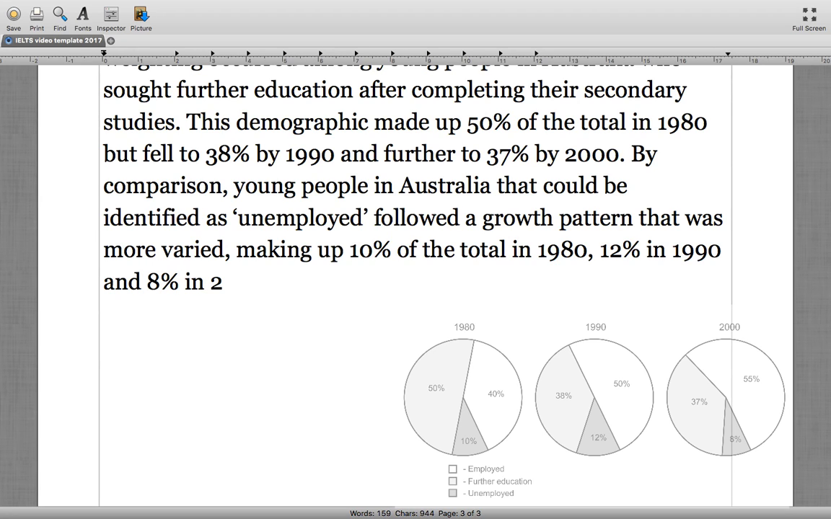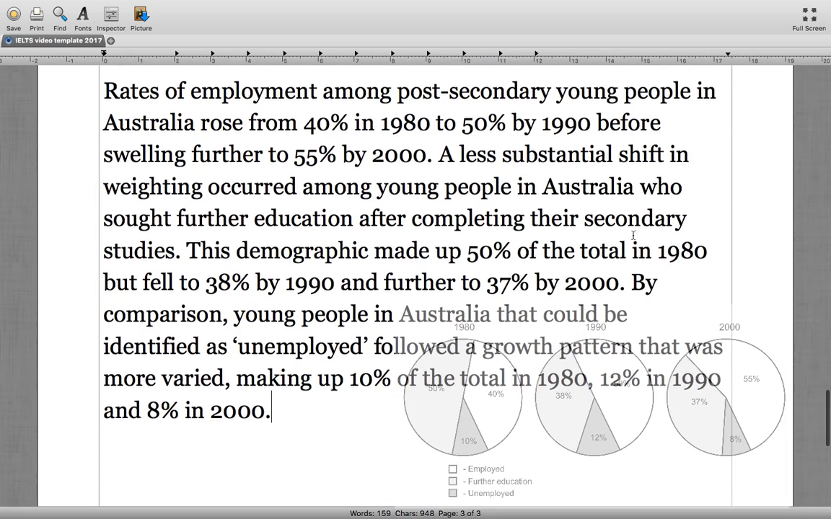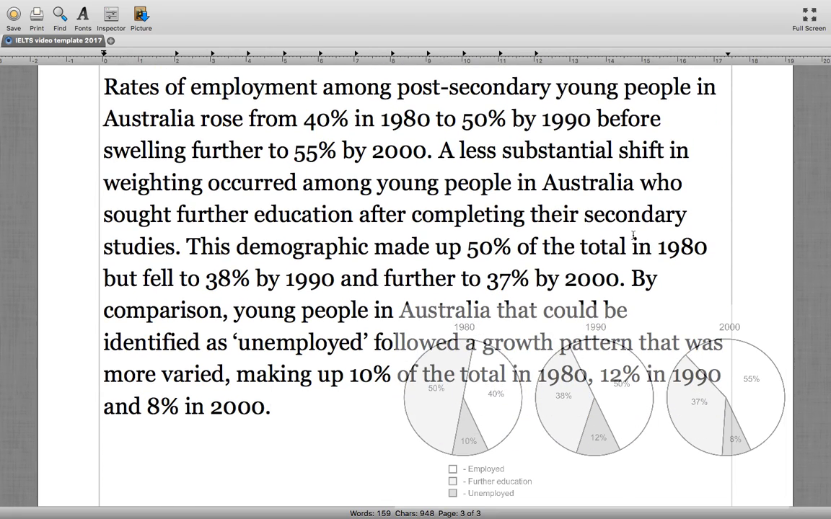8% in 2000. Okay, so I'm just going to read the paragraph again to make sure we're flowing between sentences well. Rates of employment among post-secondary young people in Australia rose from 40% in 1980 to 50% by 1990, before swelling further to 55% by 2000. A less substantial shift in weighting occurred among young people in Australia who sought further education after completing their secondary studies. This demographic made up 50% of the total in 1980, but fell to 38% by 1990 and further to 37% by 2000.